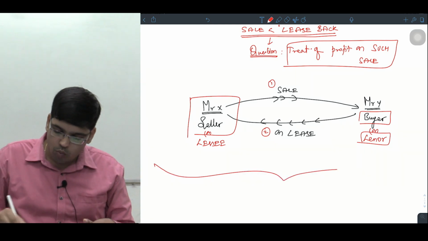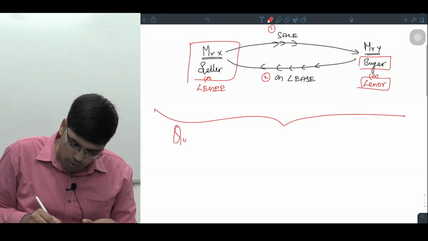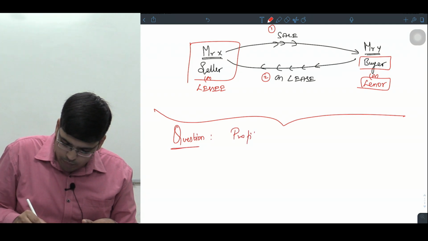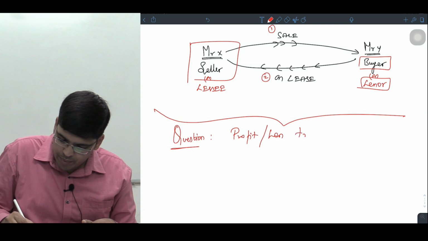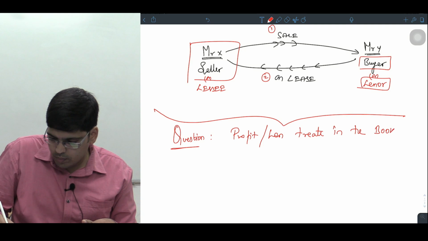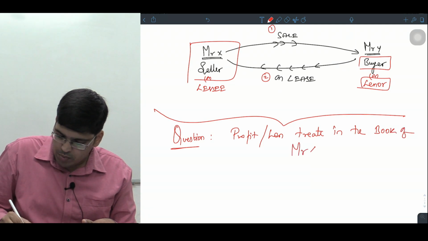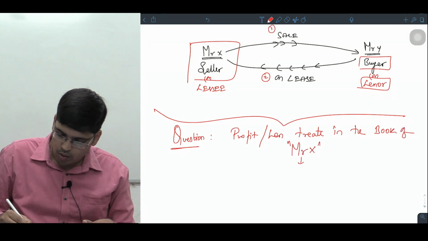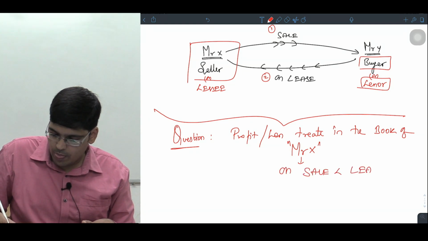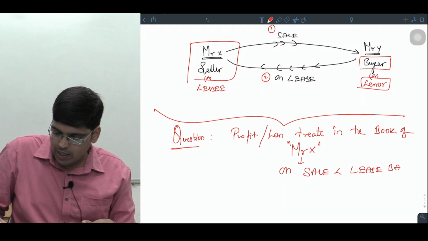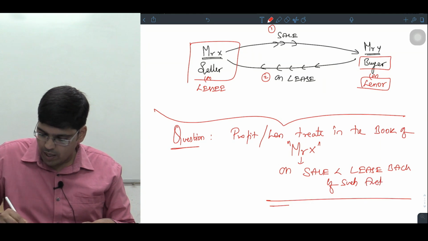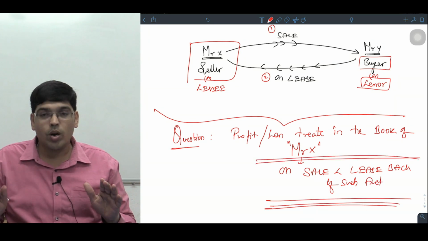Now the whole question is on the profit or loss treatment in the books of Mr. X on sale and lease back of such asset. ये है पूरा ड्रामा इस क्वेश्चन का.